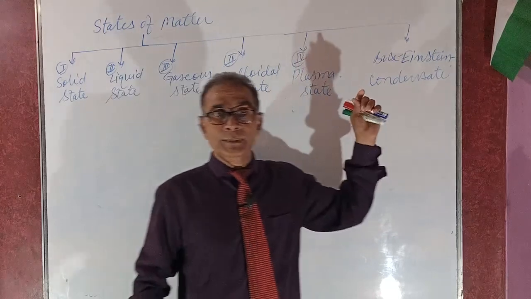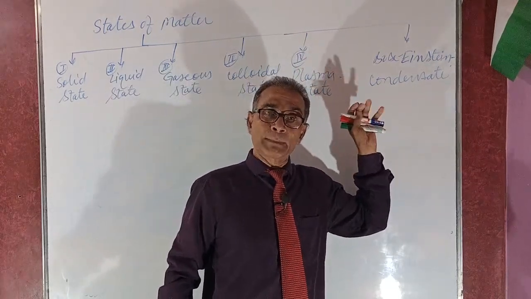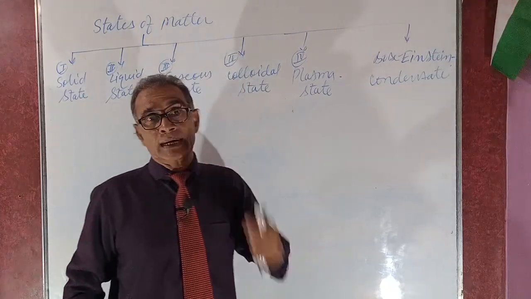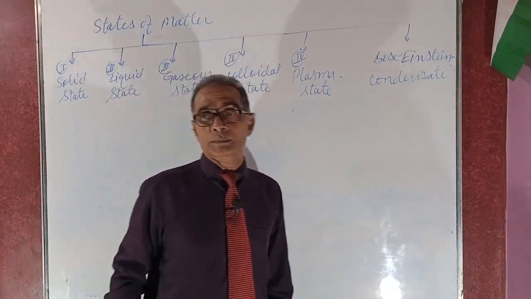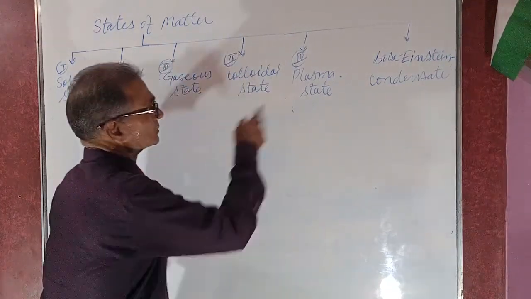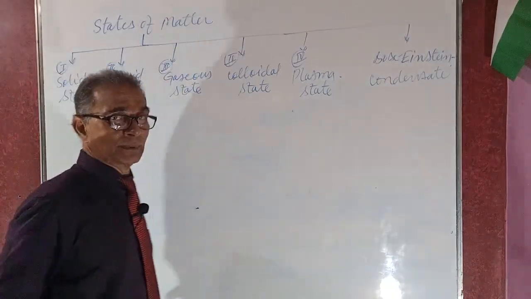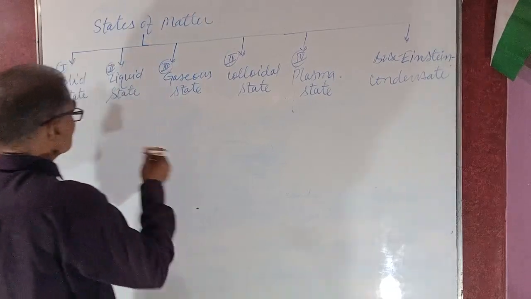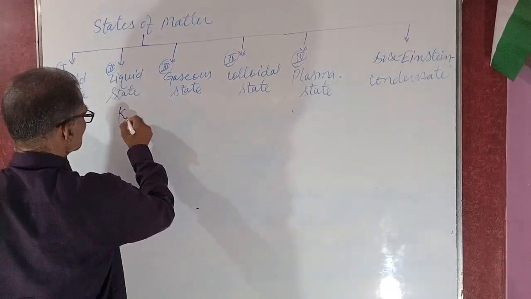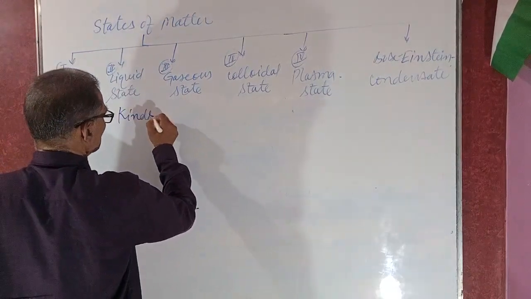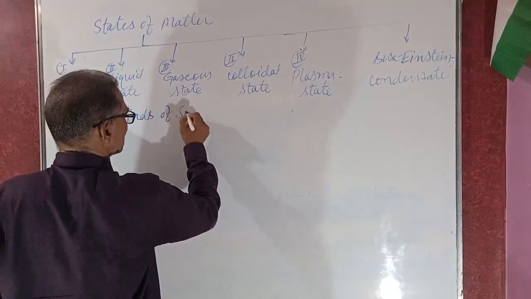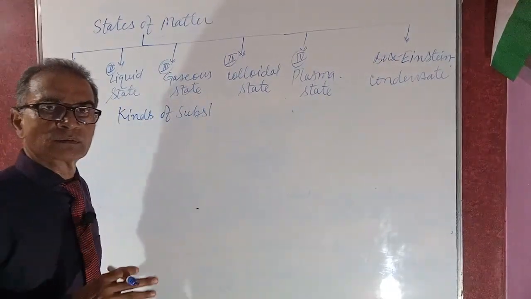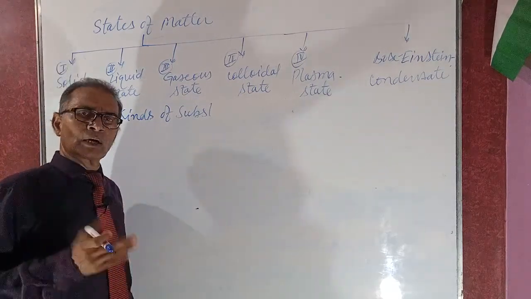At extremely low temperature, at a specific or critical condition, the Bose-Einstein condensate forms. All these six states may be found here. But what are the kinds of substances? These are basic things of physics and also belong to chemistry.